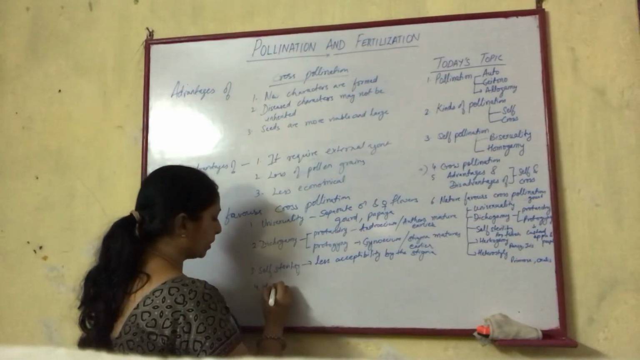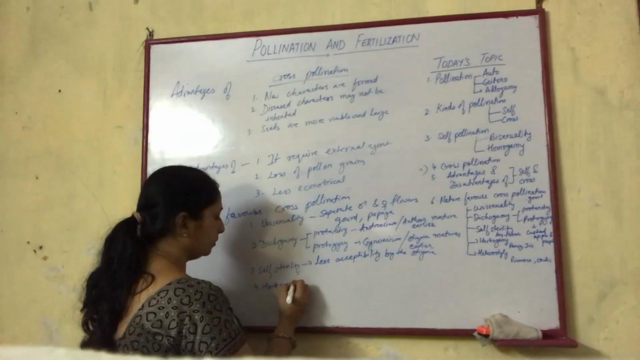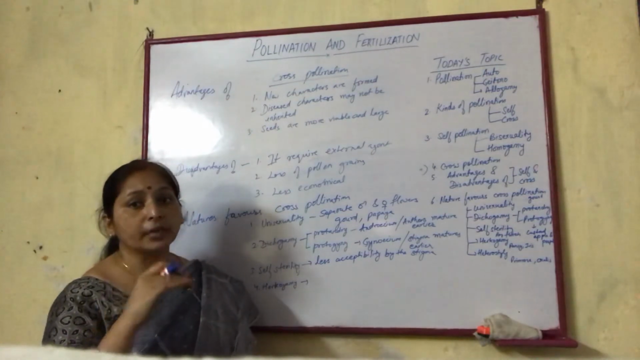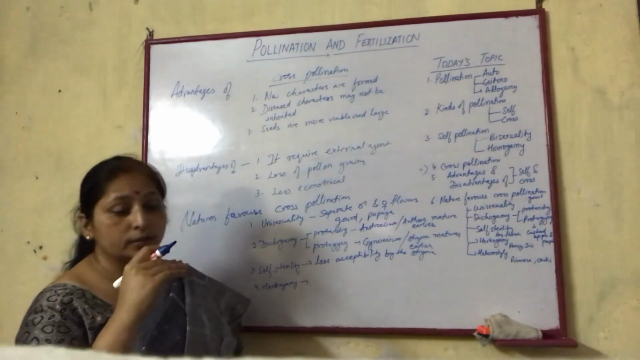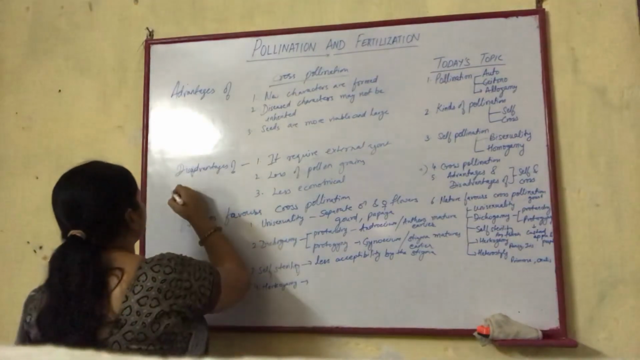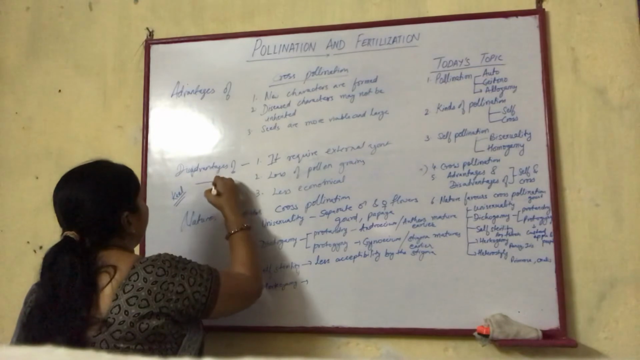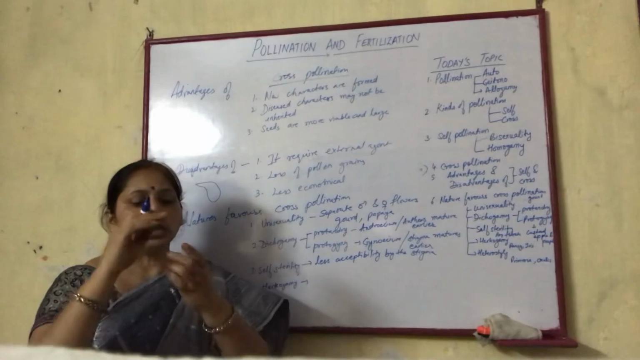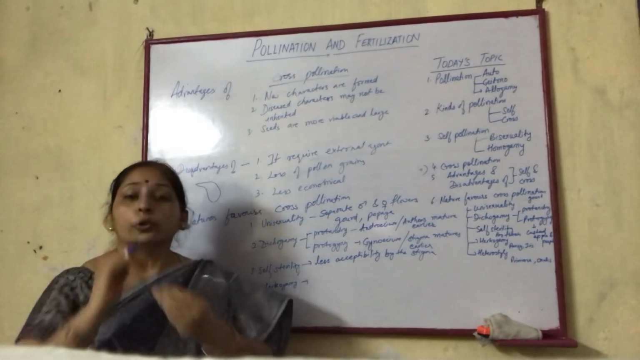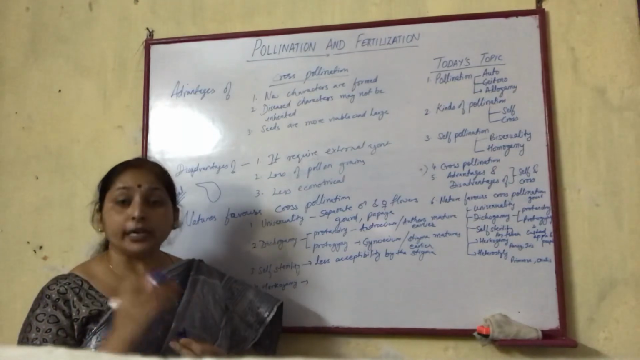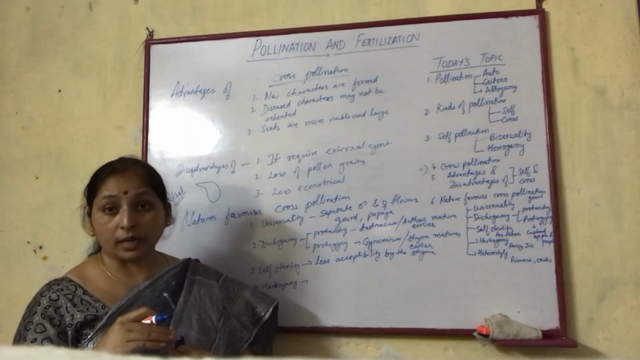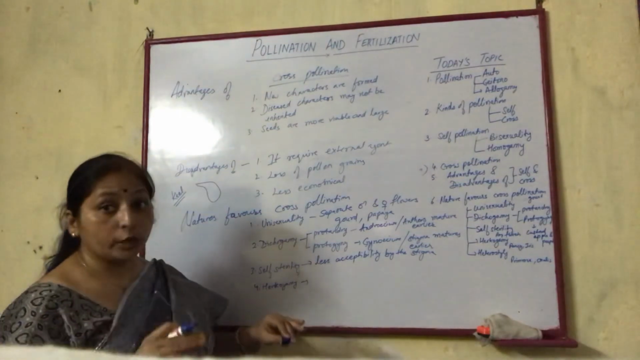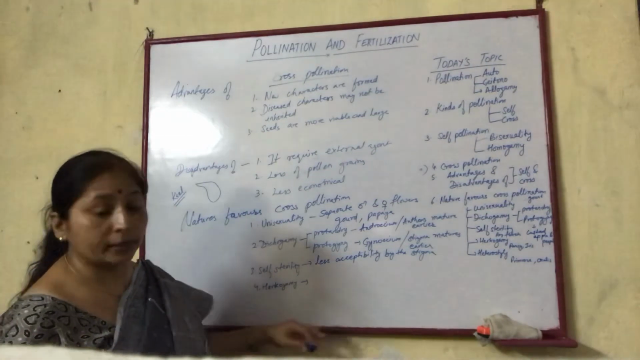Then hercogamy. In this, the stigma is covered by some keel. A hood-like structure is formed by the petals of the flower, which covers the stigma so as to avoid dusting by the pollen of the same flower. So this type of structure in which the stigma is covered to avoid self-pollination is termed hercogamy.